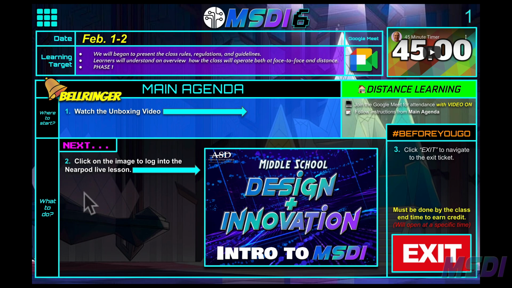We look around, we don't see any number 3 here, so we go down to the very next thing, which is before you go, hashtag before you go. Number 3 says click exit to navigate to the exit ticket. It says it must be done by the class end time to earn credit, and it will open at a specific time. Normally it will be posted about 10 minutes before the class ends.